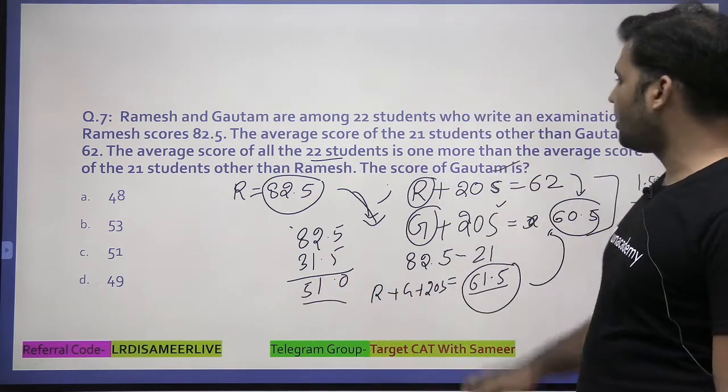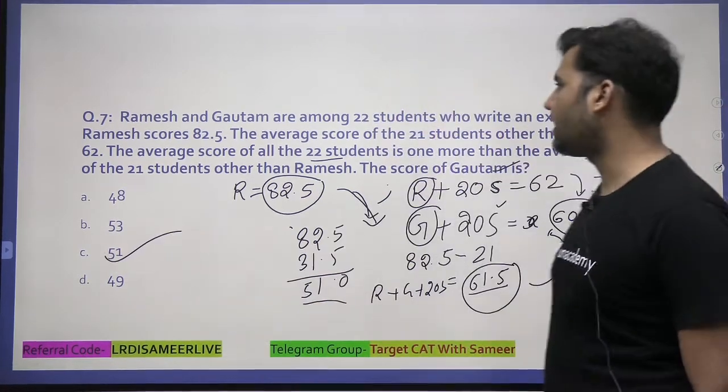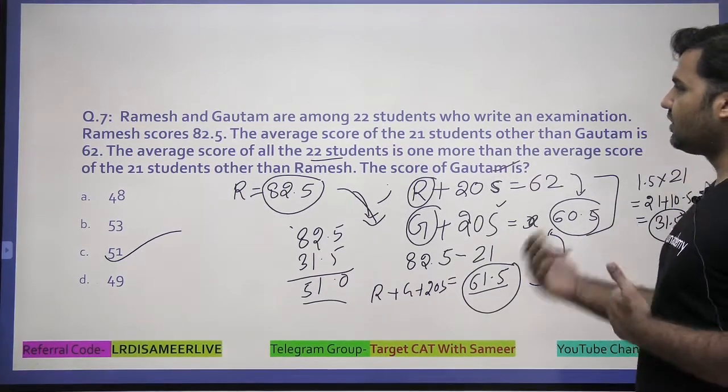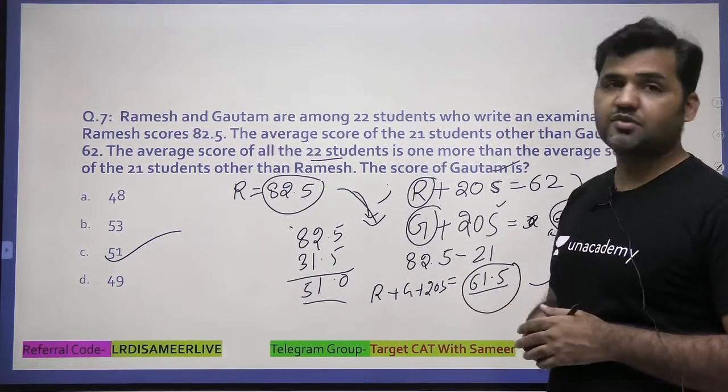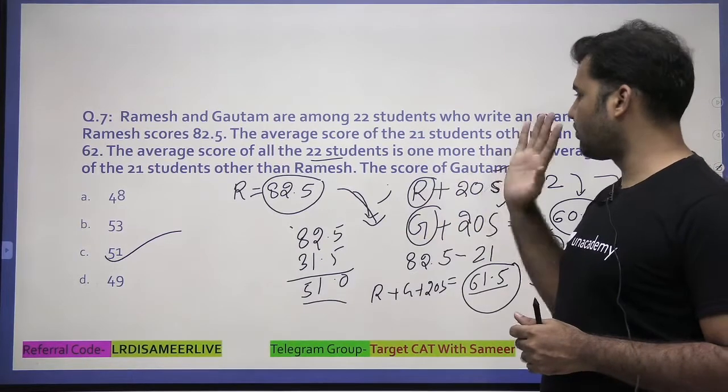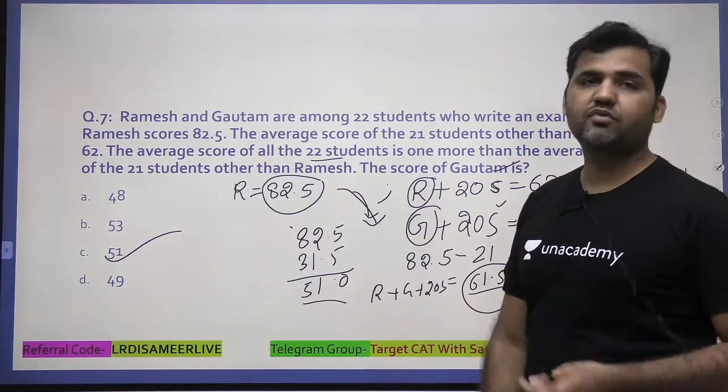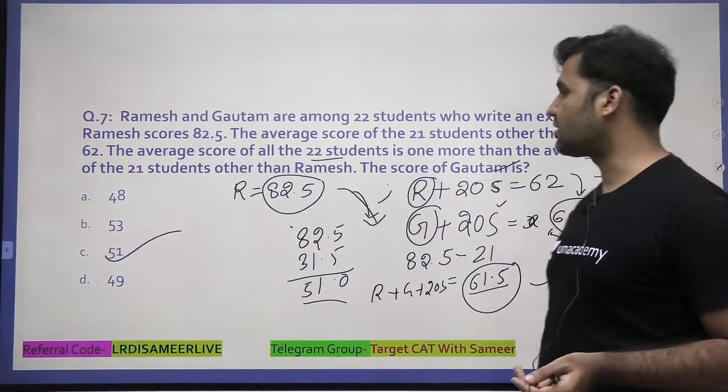So the score of Gautam will be 51, right? By mistake, I have used the word Ganesh instead of Gautam. So we are supposed to find out the Gautam value, which will be 51. That would be the correct answer of the question.